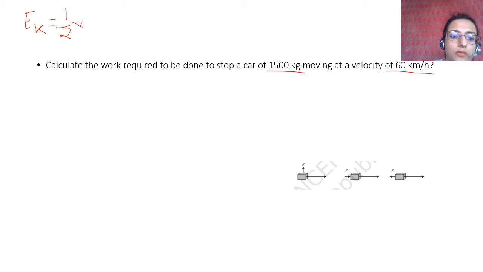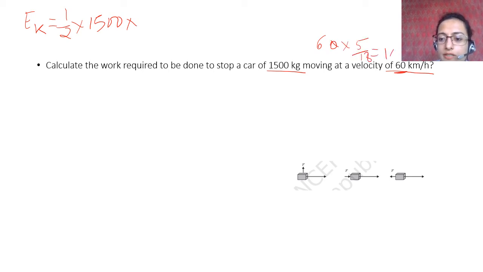Half into m into v square. Now v is 60, right? So we have to make it into meter per second. 60 into 5 by 18. This is 16.66 meter per second.